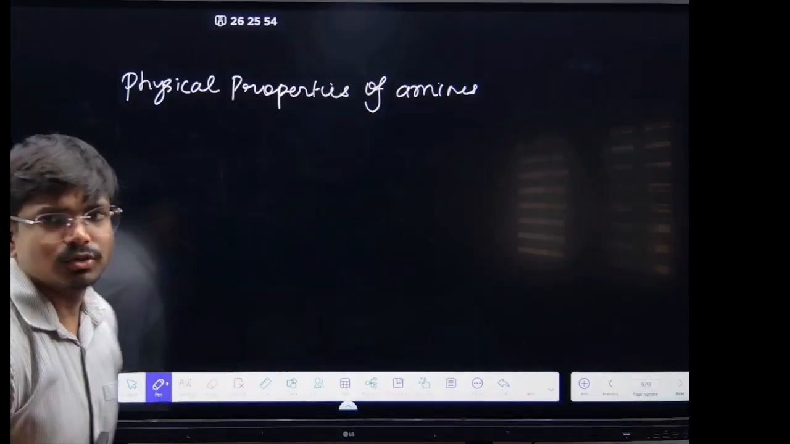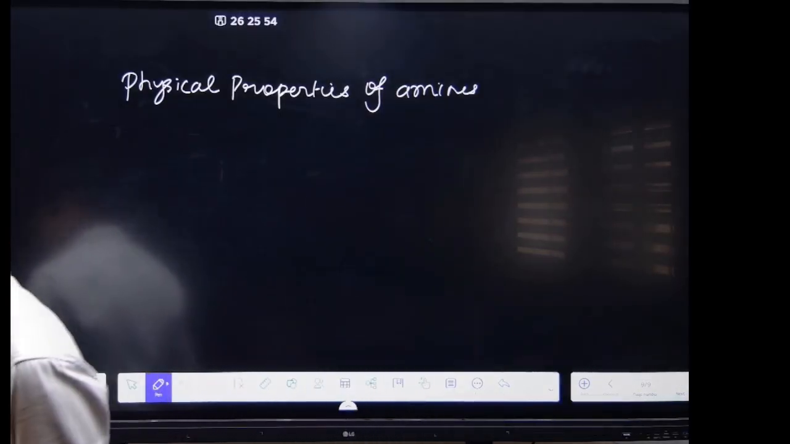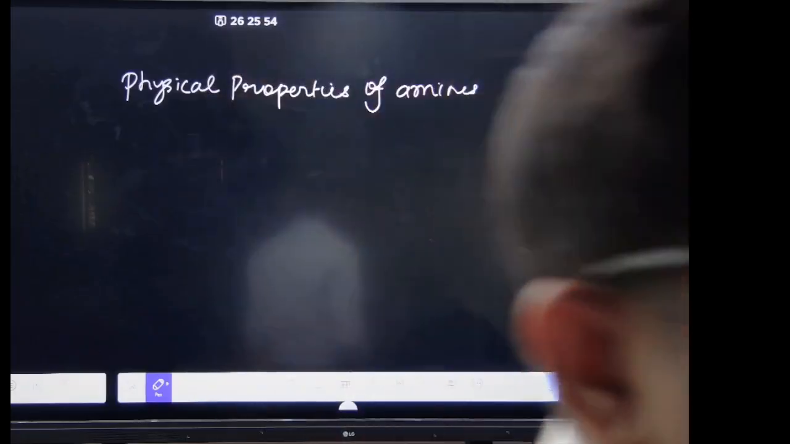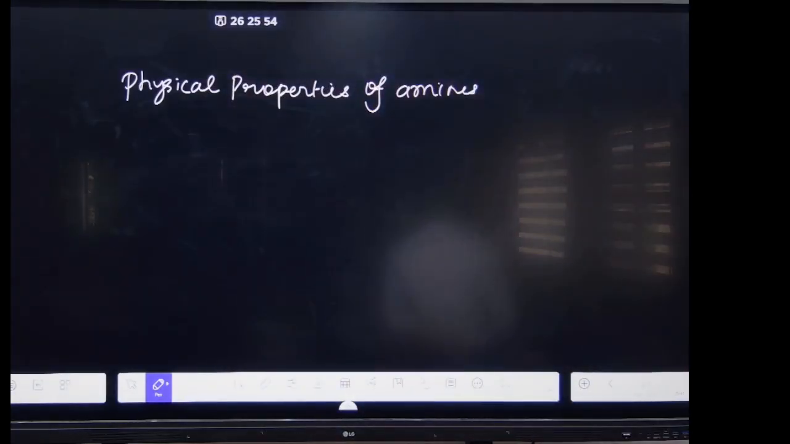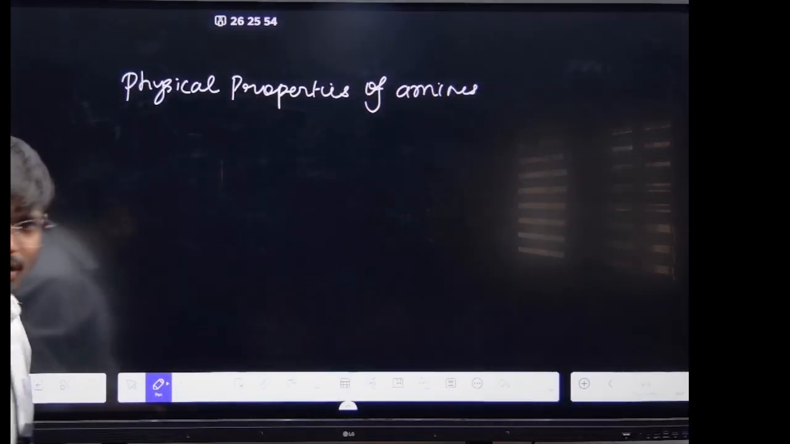Can amines show the hydrogen bonding? बोलो. Ammonia, RNH2, can show hydrogen bonding or not? Why? It can form bond because it has N-H, right? N is the electronegative element and also has the hydrogen. So obviously it can form the hydrogen bonding.